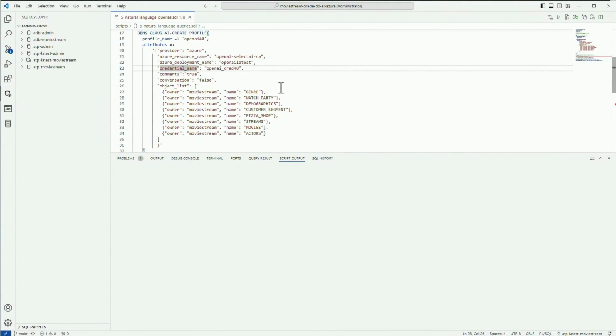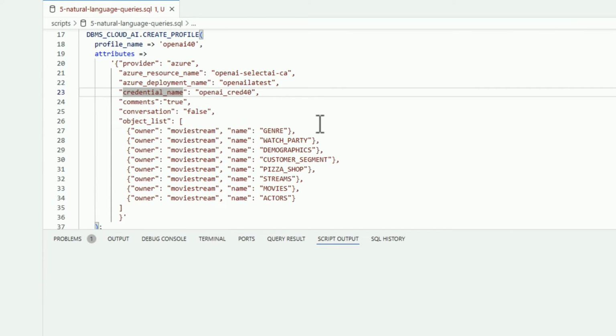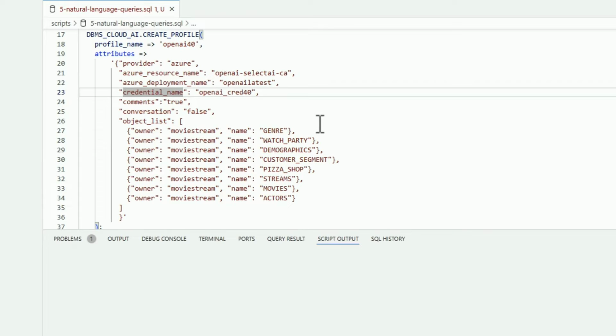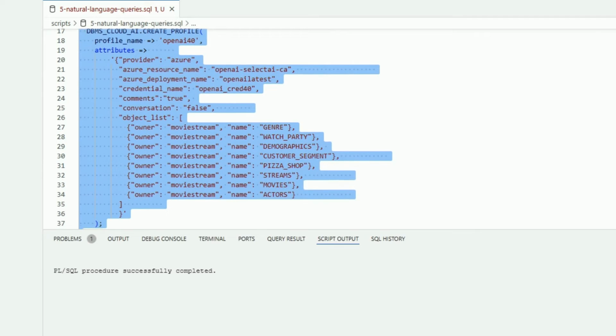I'm back in VS Code here, and it starts with creating what we call an AI profile. An AI profile is quite simply: what AI model do you want to connect to? In this case, I'm going to be using Azure's OpenAI, like GPT-4. And what tables do you want to participate in natural language processing? These are going to be the sources for when you ask questions. Awesome. So I create this, and you can plug into different models. GPT-4 is pretty great, so that's what we're going to use.